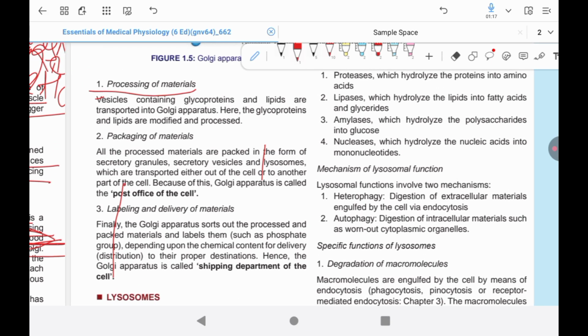It has two phases, the cis phase and the trans phase. The cis phase is positioned near the endoplasmic reticulum, and vesicles of the endoplasmic reticulum enter the Golgi apparatus through the cis phase.